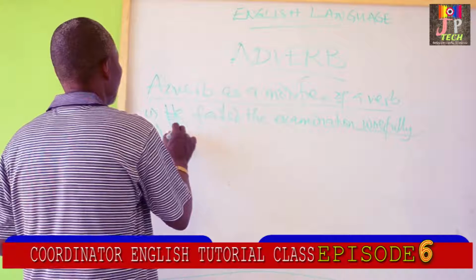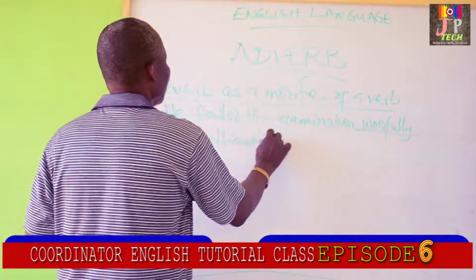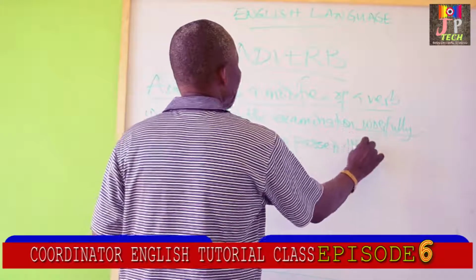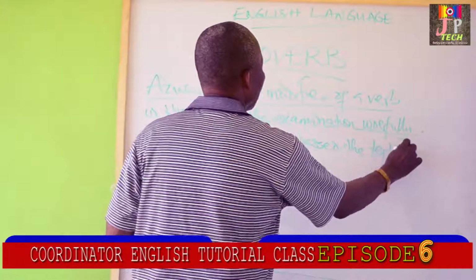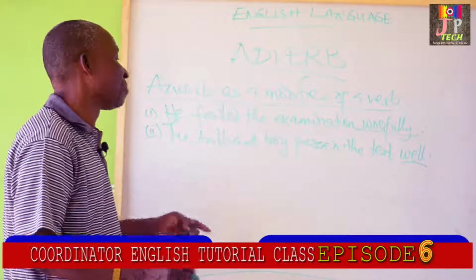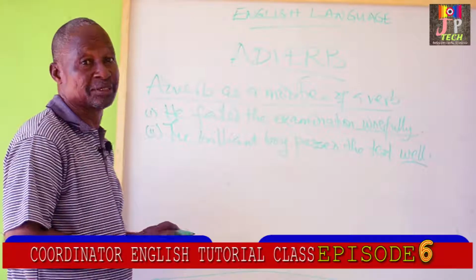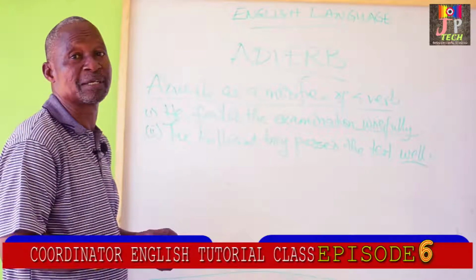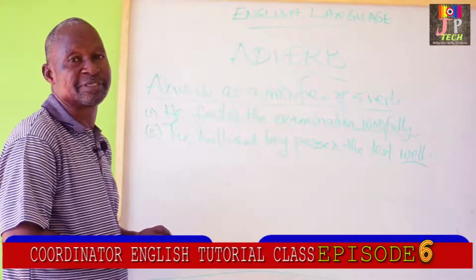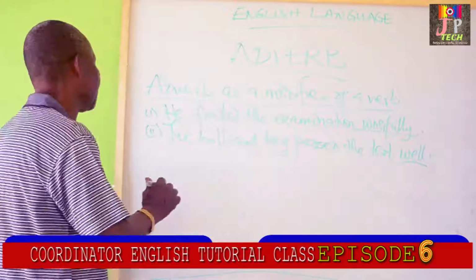2. The brilliant boy passed the test well. Well is our adverb there. The brilliant boy passed the exam well. Somebody that obtained 50% passed, but in this case, the person obtained 75%. He passed the exam well.